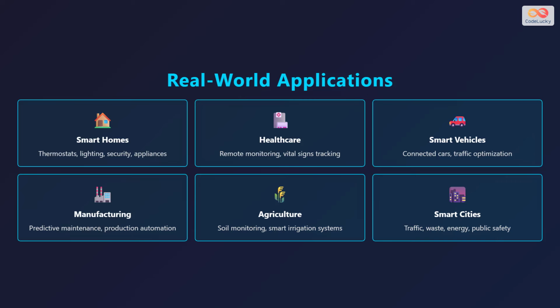Manufacturing uses IoT for predictive maintenance and automating production processes. Agriculture uses soil sensors and smart irrigation to monitor crops and optimize water usage. Smart cities use IoT networks to manage traffic flow, optimize energy consumption, improve waste management, and enhance public safety. These applications show how IoT is making systems smarter and more efficient across every industry.